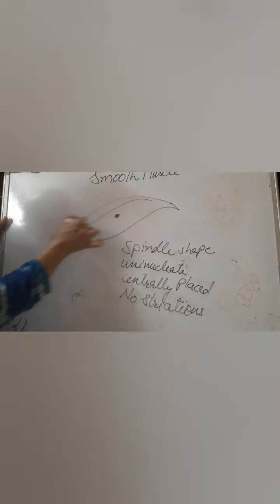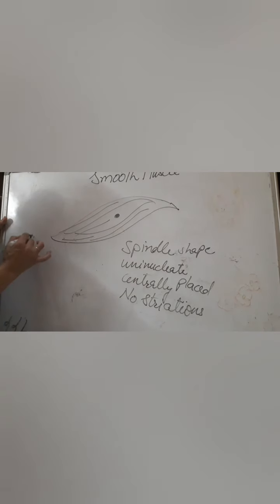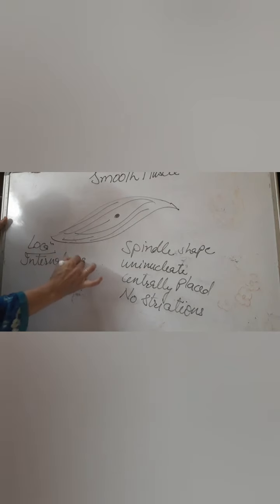Due to the presence of these fibrils or long fibers, they help it to contract as well as relax. As per their location, they are found in the internal organs of the body. As per their appearance, they are non-striated, and as per their regulation, they are involuntary muscles. One more property of the smooth muscle is that they are very slow in action.